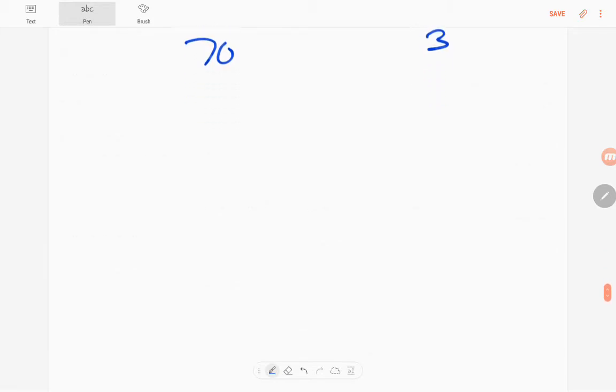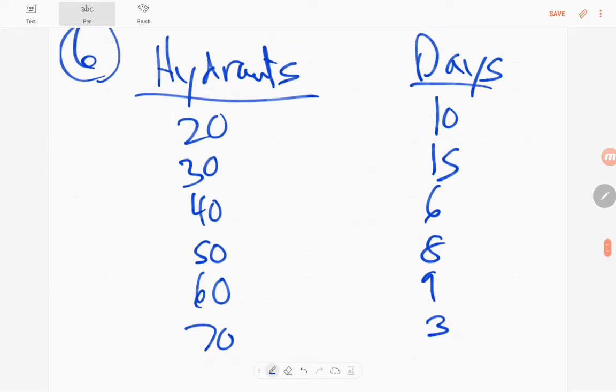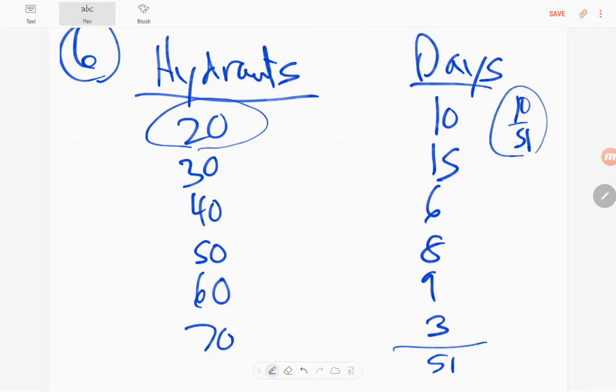You're looking for the expected number of hydrants opened per day. So let me show you how to do this one. Now, the first thing you want to do is add the total number of days together. And I get 51. So notice that 10/51 of the time, whatever that percentage is, is the percentage of the time that 20 hydrants are opened in a day. So you can kind of think of the 10 over 51 as a probability. So there is a 15 out of 51 probability that 30 will be opened.